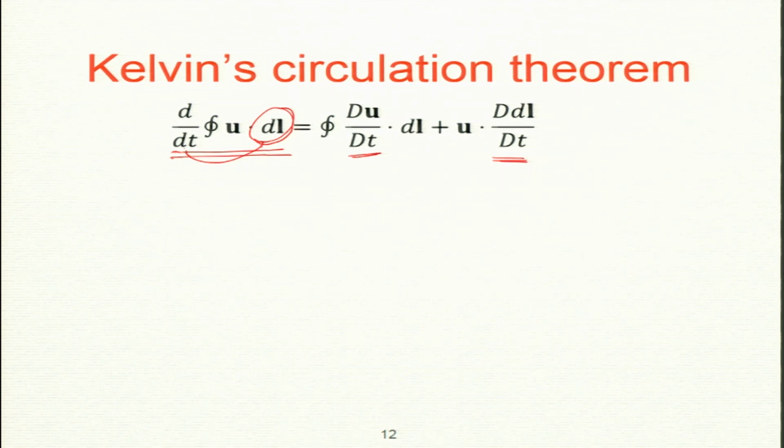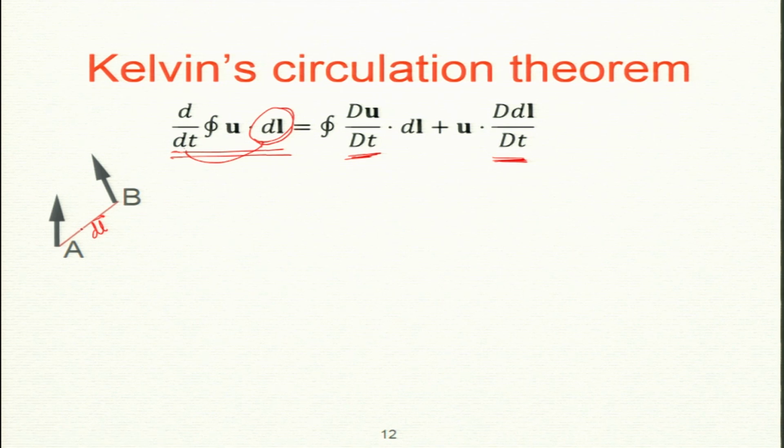So now we can just put in, okay, but this is straightforward. d by dt is minus grad p. This is easy. But what about this second term? The second term is a bit tricky. So the derivation, I will show you one derivation. This is dl, okay? dl vector.